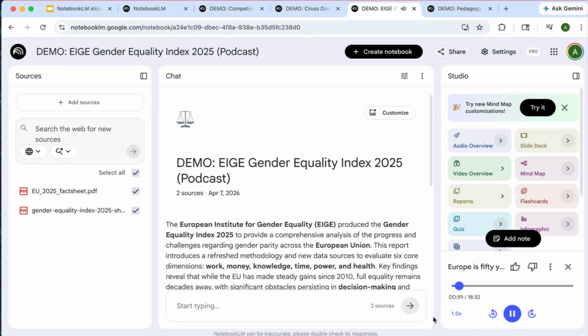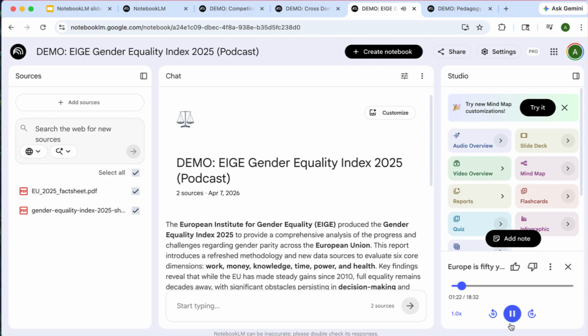50 years. It really is a staggering timeline when you put it in human terms like that. We so often think of equality as this imminent reality. We assume it's just around the corner, or that we've practically already achieved it. Right, like the hard work is done. Exactly. But when you look at the raw data, it tells a much longer, much slower, and frankly, far more complicated story. And that data is exactly what we are looking at today.